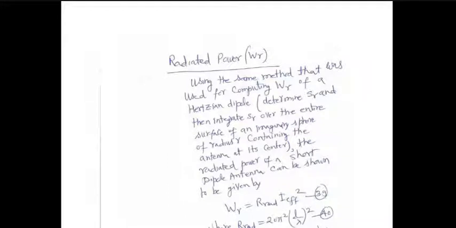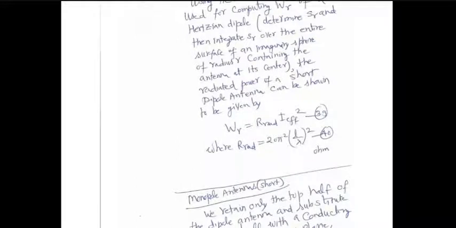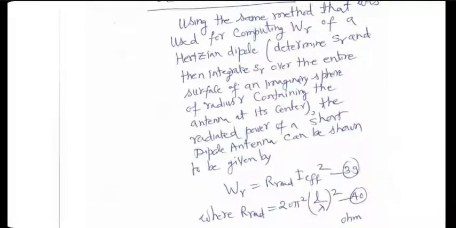I have not done detailed derivations, but it is easy to figure out that radiation resistance for a short dipole is now given by equation 40. 80 has been replaced by 20 compared to the Hertzian dipole, obviously because a factor of 2 is there and that gets squared. So R rad for a short dipole antenna is given by 20 pi square (L by lambda) square. Try to verify it yourself.